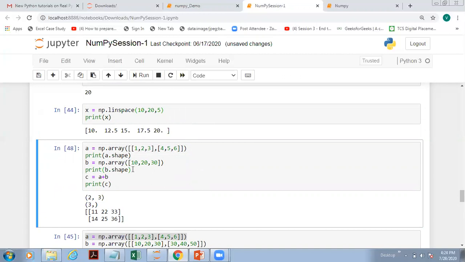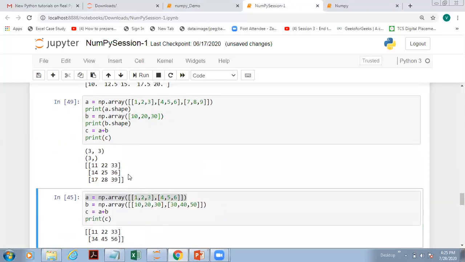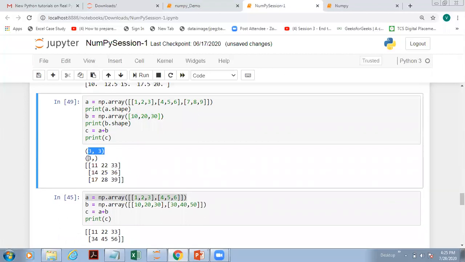Now what broadcasting will do is try to convert this array so that it matches the shape of the other array. That means this data will get duplicated like this. It will internally do this mathematical calculation. So even if I take a little bit bigger array, let me take it like this, 7, 8 and 9. First let me show you the output. You can see the first array is 3 by 3, the second one is 3.